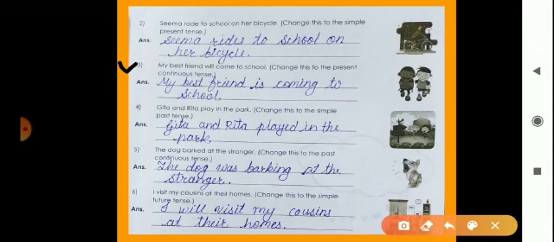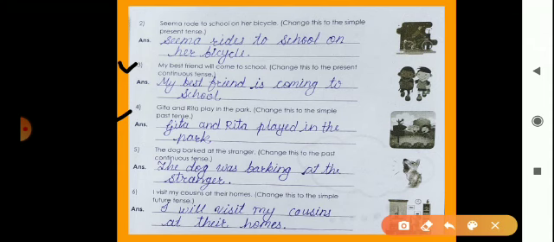Okay. Now the fourth example is here. Geeta and Rita play in the park. And the instruction is change this to the simple past tense. Now here it is Geeta and Rita, two girls. So Geeta and Rita in the past tense, sorry, Geeta and Rita played in the garden.